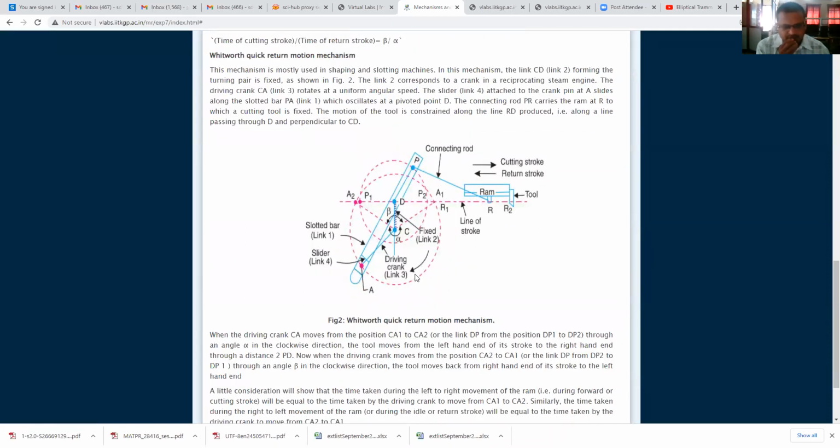This Whitworth quick return motion mechanism is there. Now you just see this here, CD link is fixed link number 2. Then this slotted bar is there, link number 1. Then this slider is there, link number 4. And this driving crank is there, link number 3, AC.